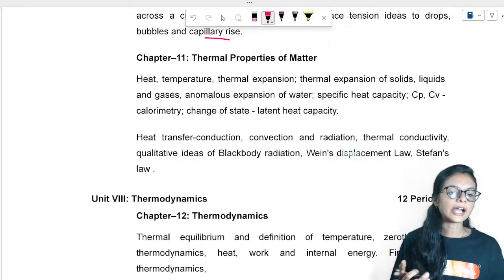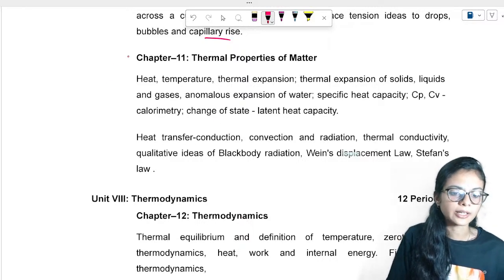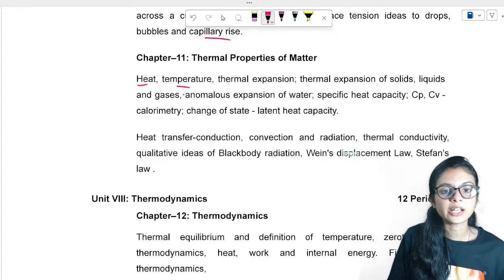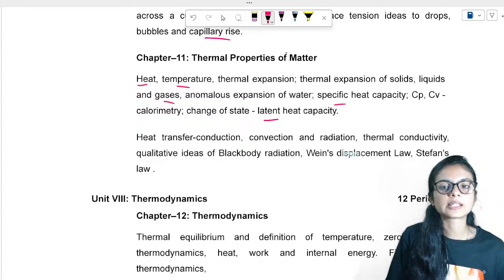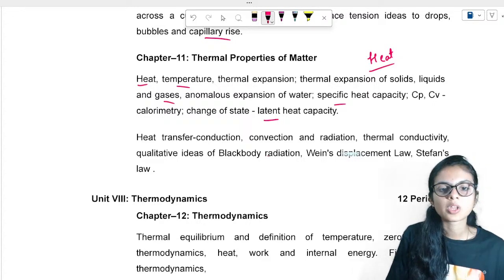Okay. After that, we are going to enter into the heat and thermodynamics part. Temperature, where we'll study about heat, temperature, gas molecules, right? Latent heat, everything. This is the concept of heat.